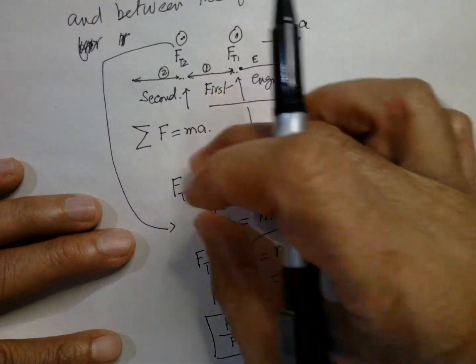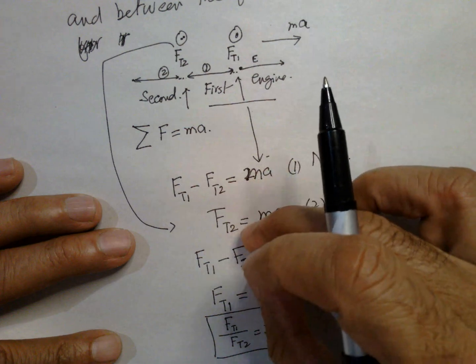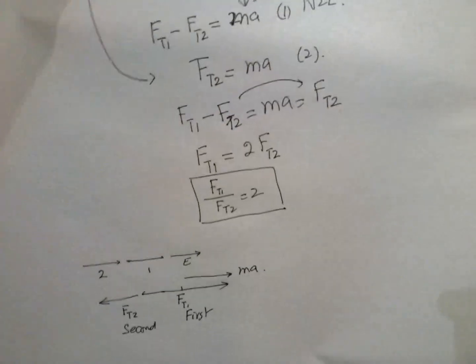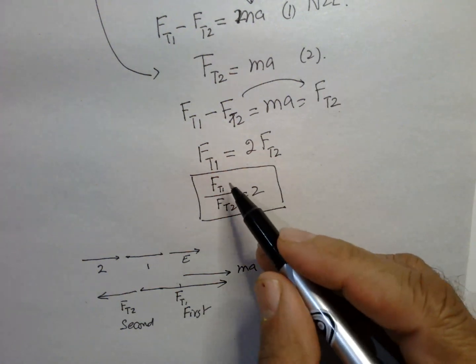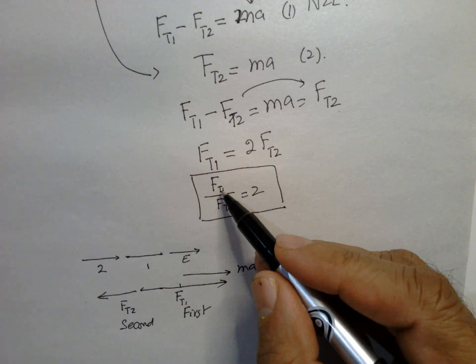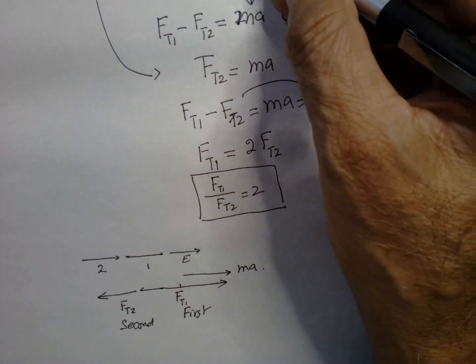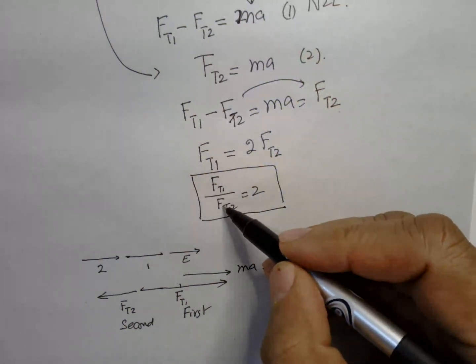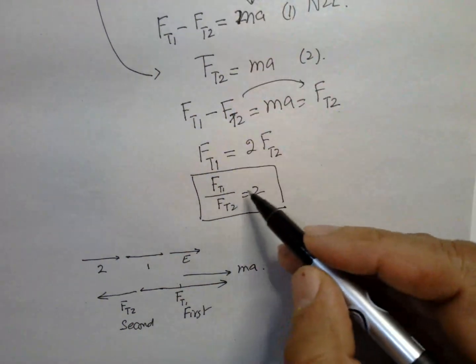So for the first one, you write the equation, and for the second one, write the equation, and then substituting the values, you will get the ratio. This is the force on the first coupling, engine and first car, and the force between the first car and second car is equal to 2.